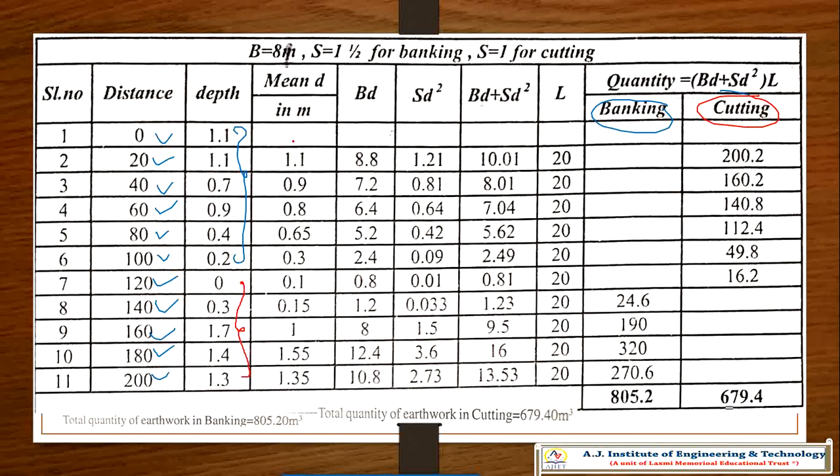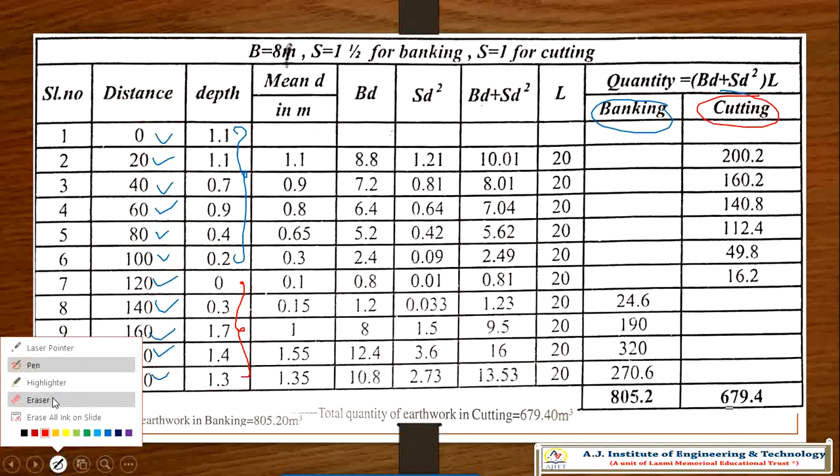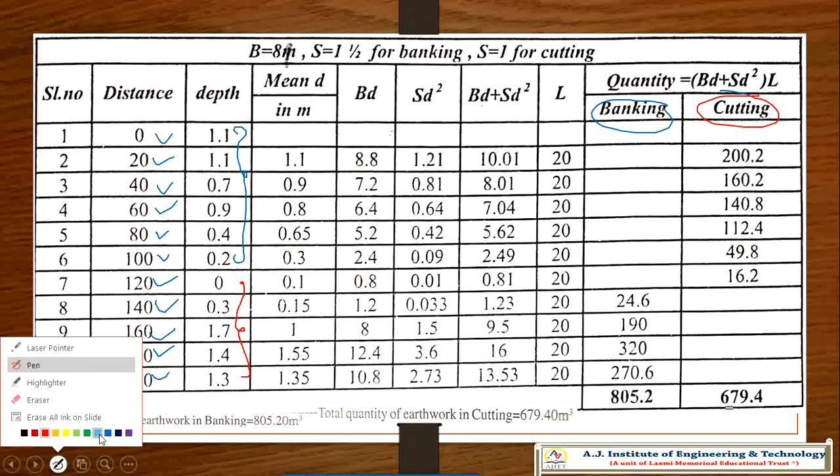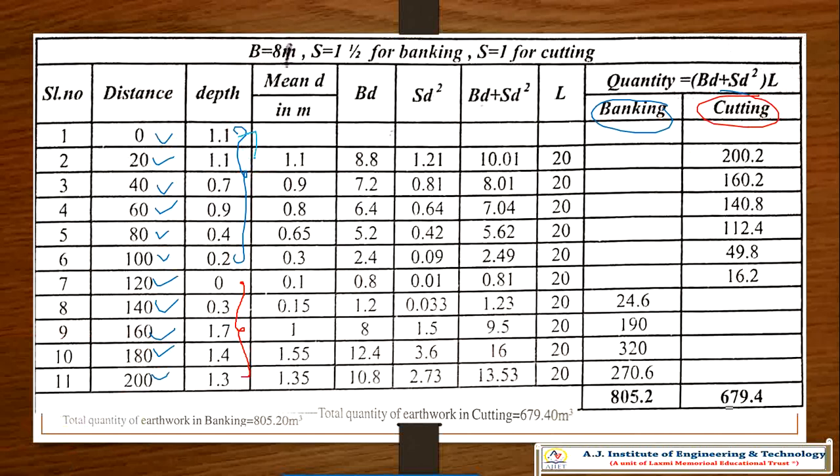So now here you have to take from here to here. If you take the mean, 1.1 plus 1.1 divided by 2, this is dm. This is the mean depth method.